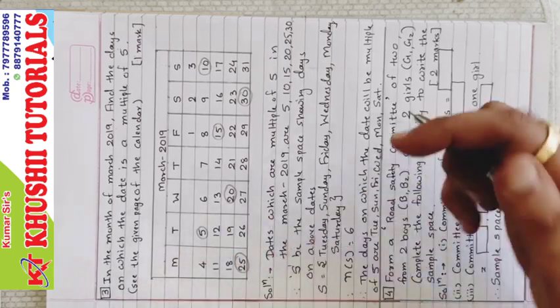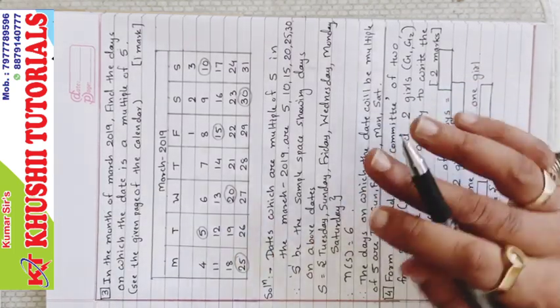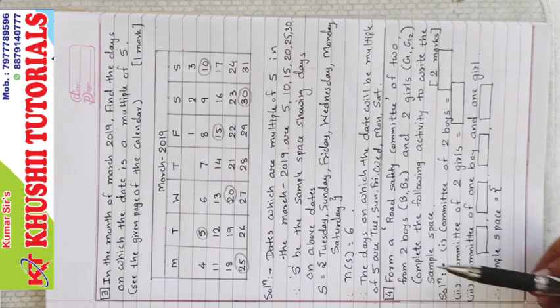This sum is of 1 mark, so even if you just write till here, it is okay. The next one, the fourth one.